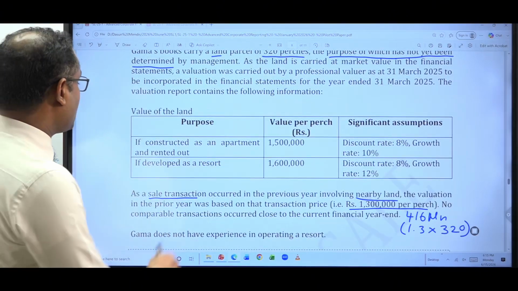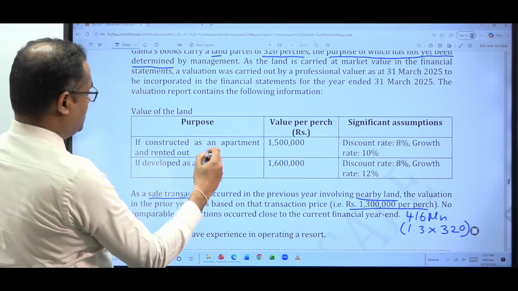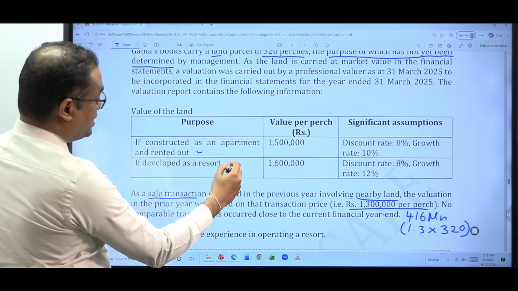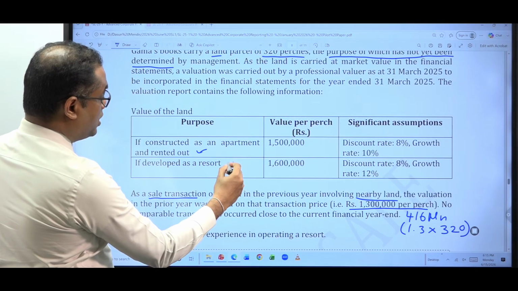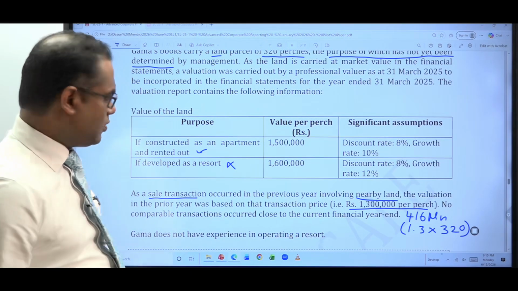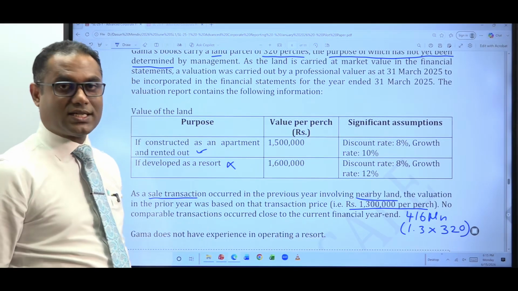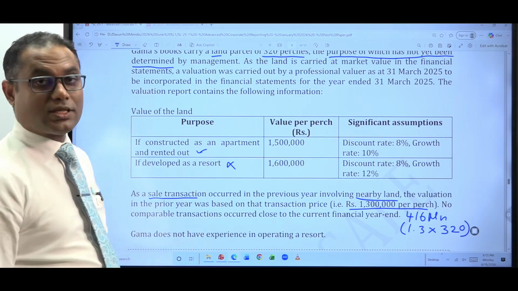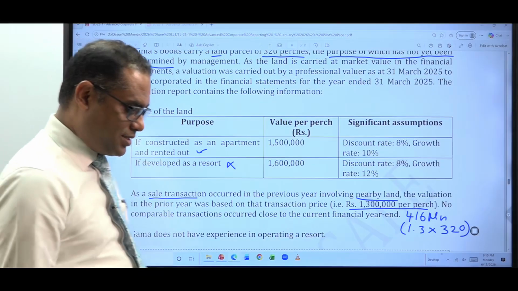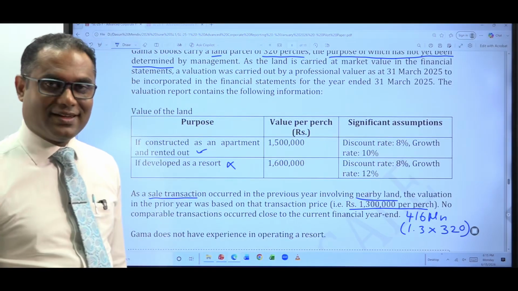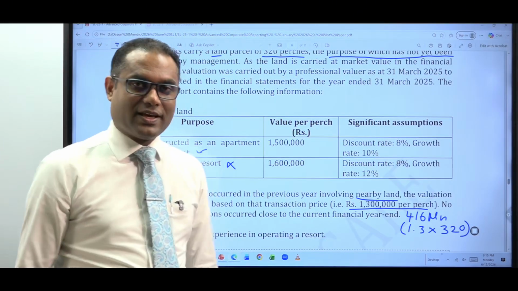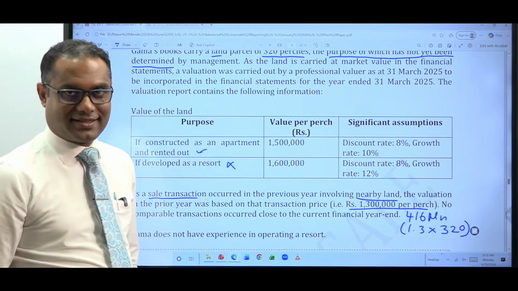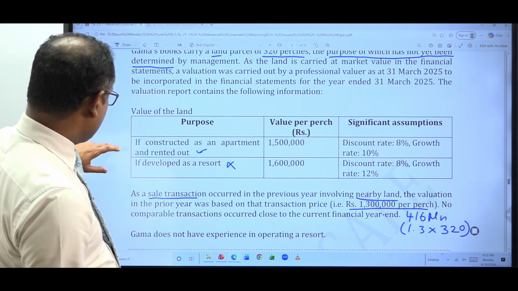Here you have the experience for this activity, to use it as an apartment. But for a resort, they don't have the experience. How would that be captured in your answer? These are information in the question. Sometimes the examiner purposefully puts you in trouble by giving some information.